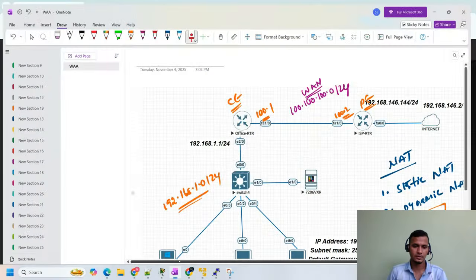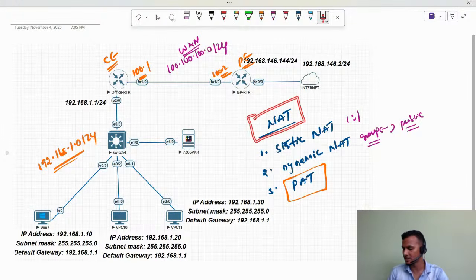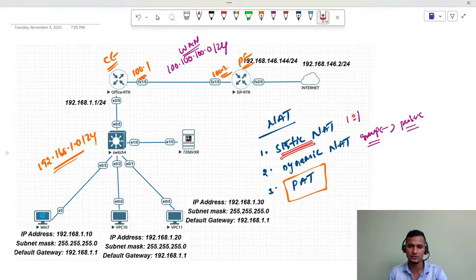Okay, fine. So this is our PAT, guys. We discussed PAT. So what is NAT? NAT stands for network address translation. We have three types. Static NAT is used for one-to-one mapping. Whenever you have web servers hosted in your data center or your organization, in that scenario we go with static NAT. And this is a use case.